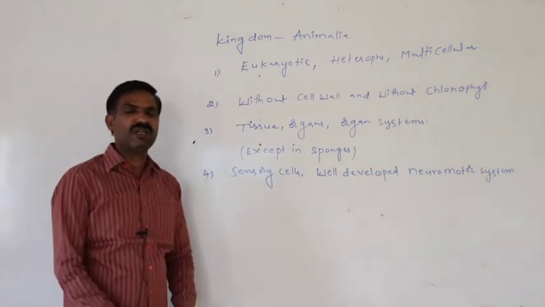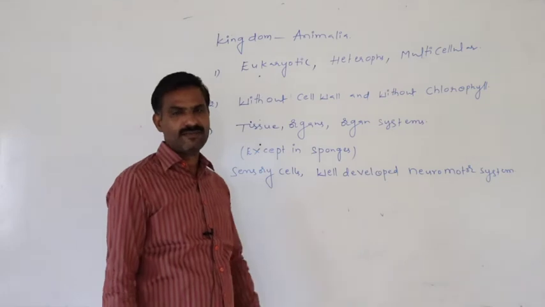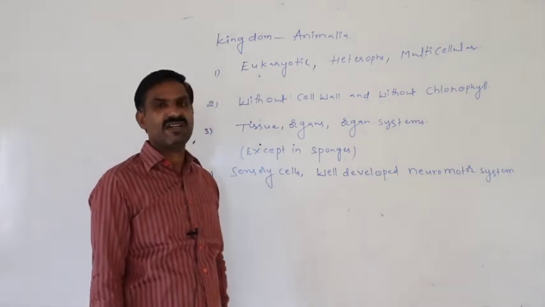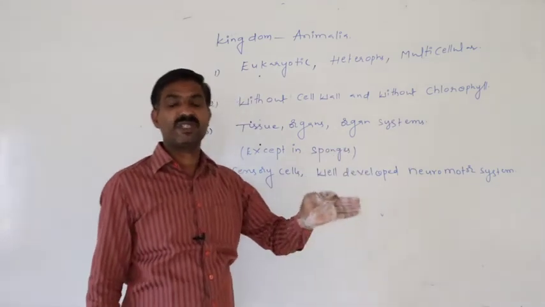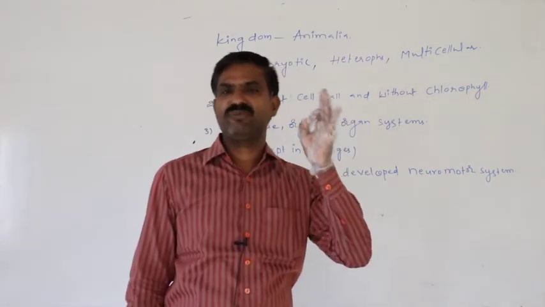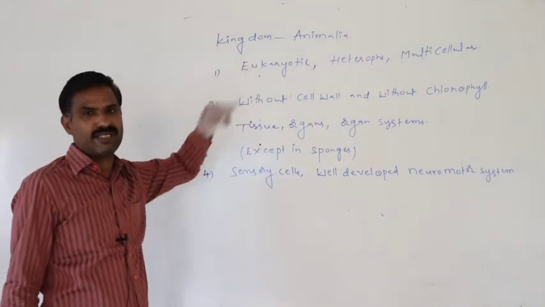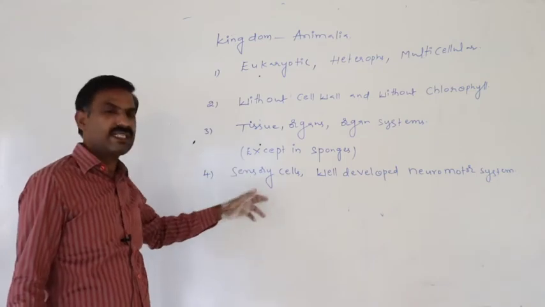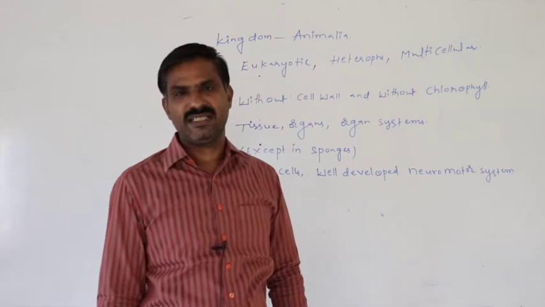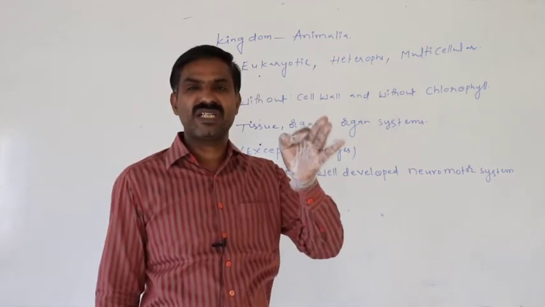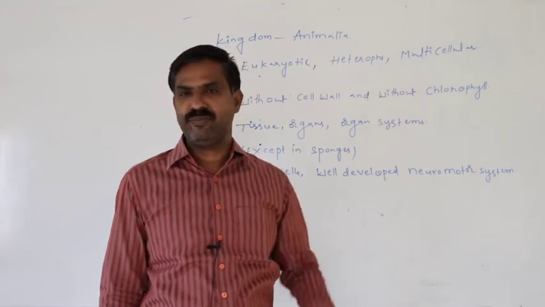Neuromotor system, nothing but the nervous system. A well developed neuromotor system, well developed sensory cells and sense organs are present to respond to external stimuli. Definitely in the kingdom Animalia, sensory cells and sensory organs are present to respond to external stimuli, and also to coordinate them.